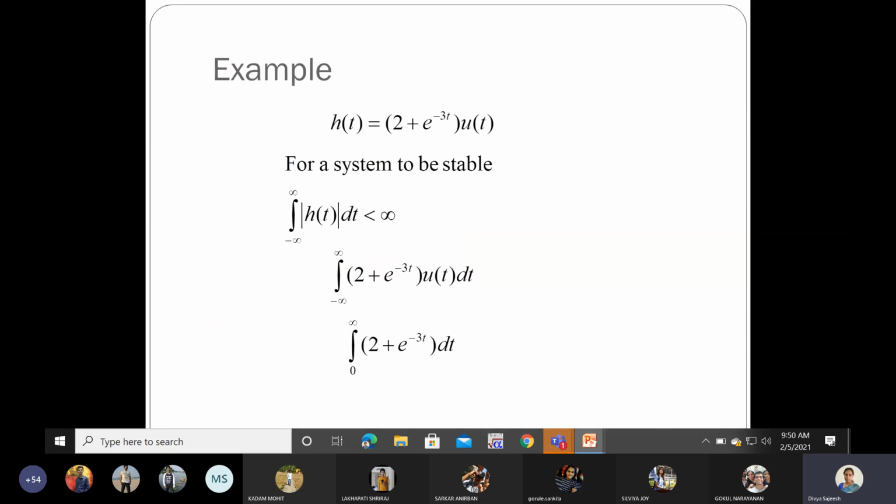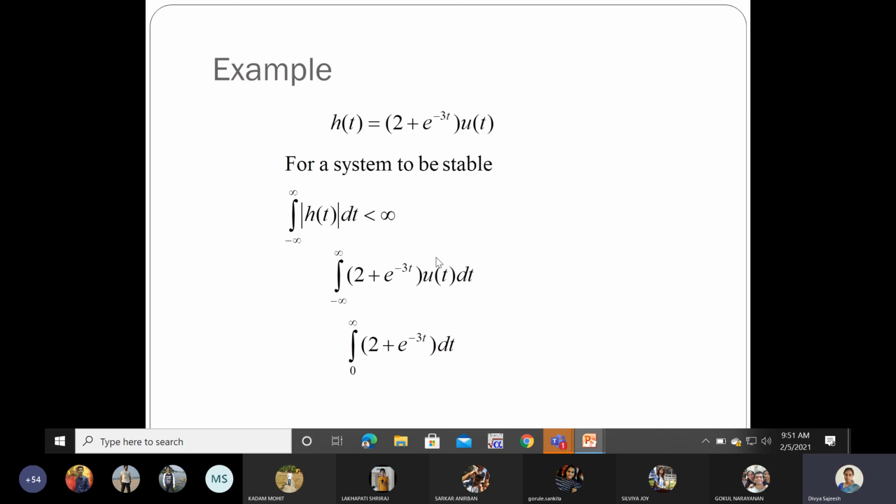Let us take an example here. h of t equal to (2 plus e raised to minus 3t) u of t. So for the system to be stable, what is the condition to be satisfied? The integral from minus infinity to infinity of h of t dt should be less than infinity. So when I apply the signal h of t here in this equation, when it has a u of t, what is u of t? It is the positive sided step signal.